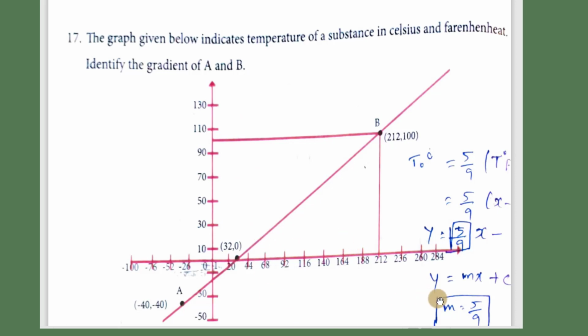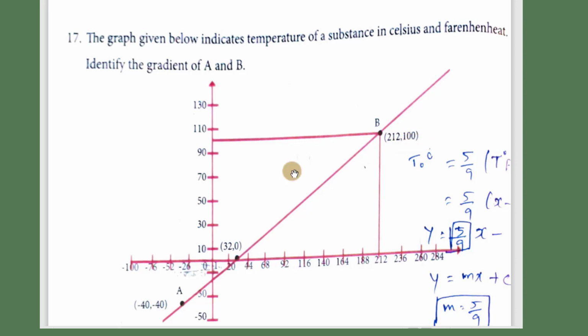We know the equation of a straight line: y is equal to mx plus c. First, keenly observe what is given in this diagram and how the temperature scale varies. Note down the points A and B. At minus 40 and minus 40, the point A is here, and at this point it is touching the x-axis at 32, 0.